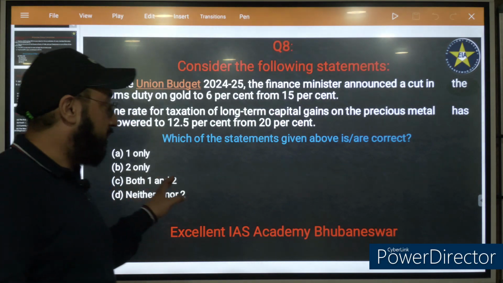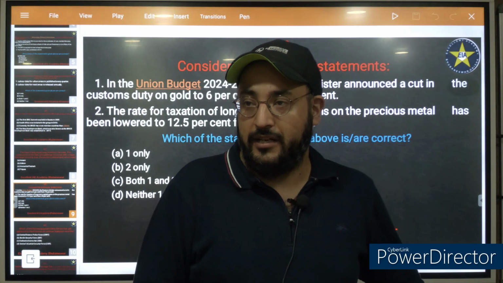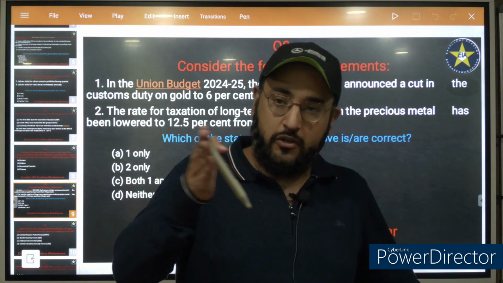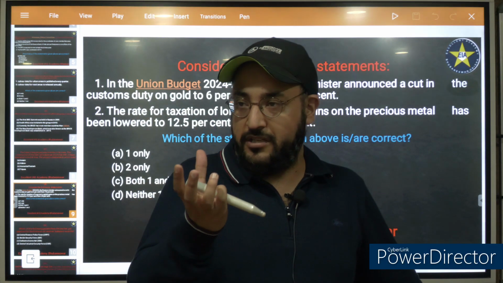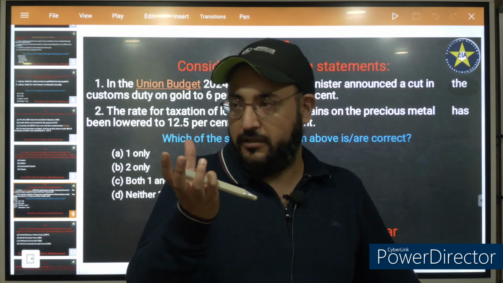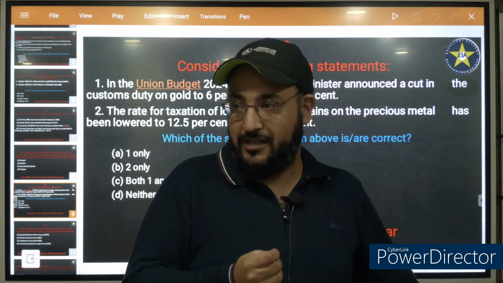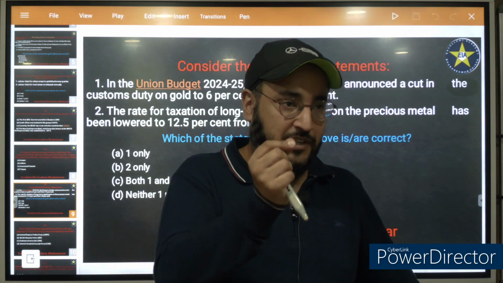Now one more thing, there is a concept called indexation. As you all know, in an economy there is a concept of inflation. So let's suppose you have purchased an asset for rupees 10 lakh and you have sold it for 15 lakh after 5 years. But the government will take into account the effect of inflation.